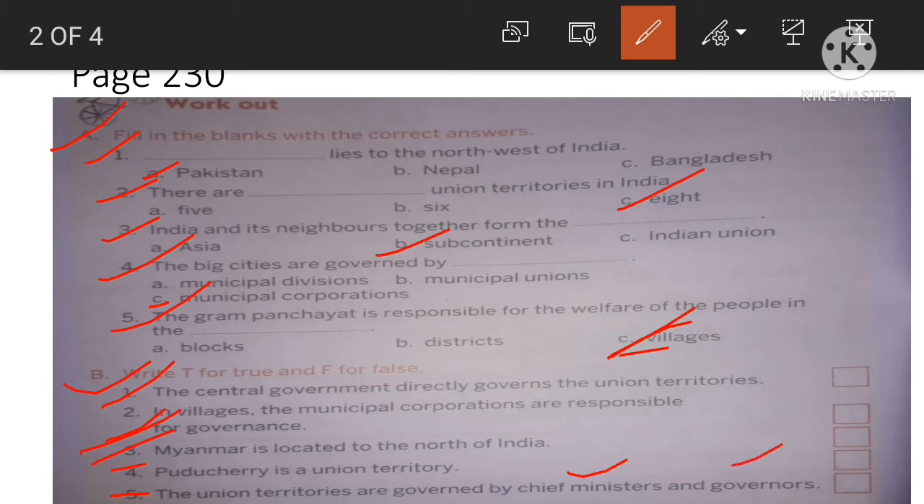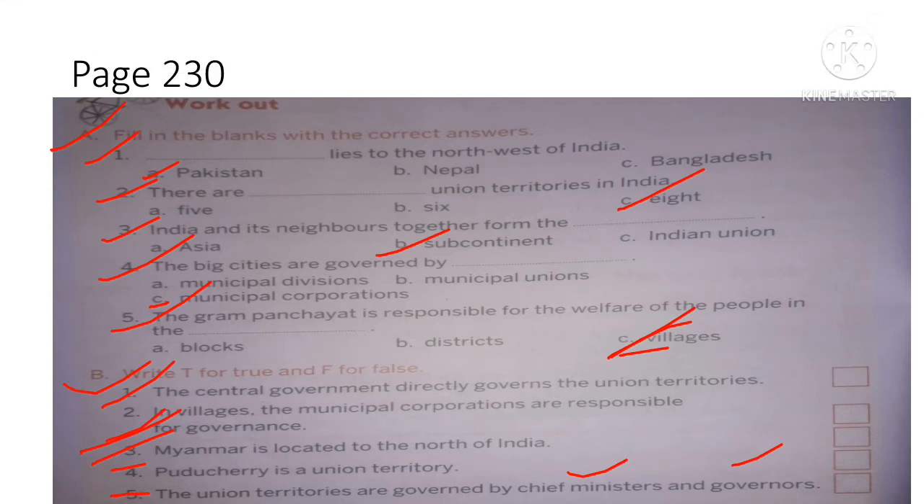Okay. So only states are governed by chief ministers and governors. Why? Because states have their own government. The union territories are directly controlled by the central government. So what will be the answer? Question number 5. The union territories are governed by chief ministers and governors. The answer is false. So write F in the given box.